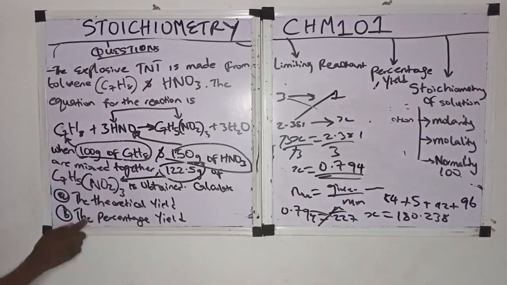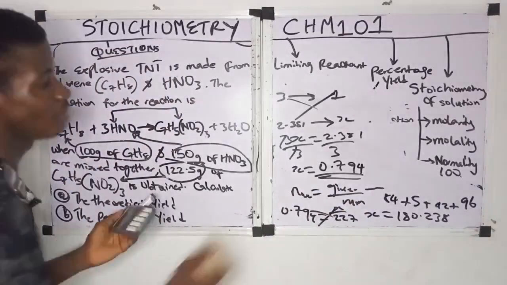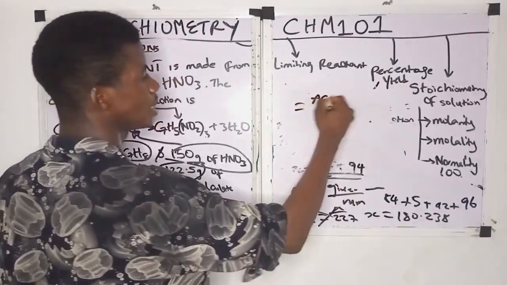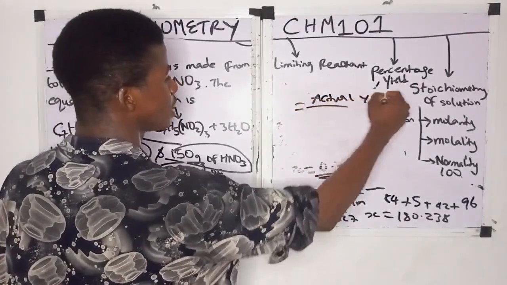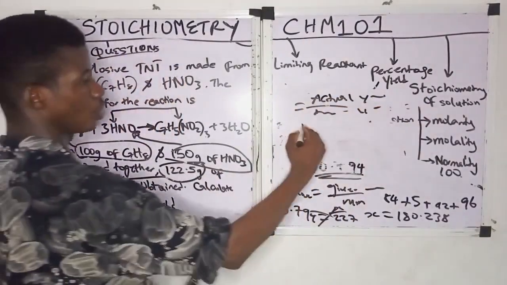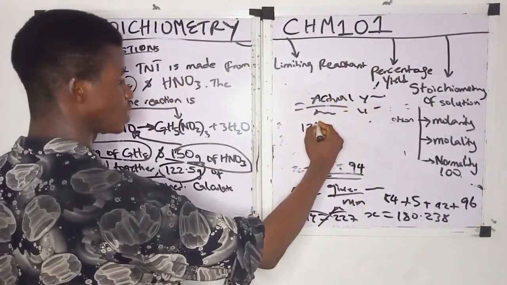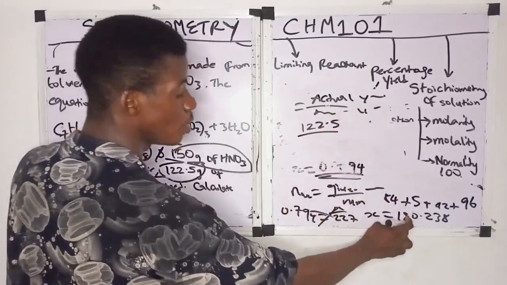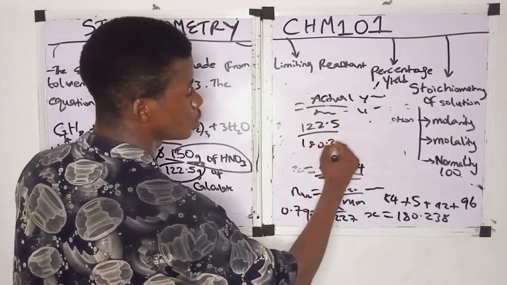Now, the solution for percentage yield. Remember, percentage yield equals actual yield divided by theoretical yield, right? Actual yield is the one they get when they do the reaction, 1 to 2.5 gram. The theoretical yield from the calculation is 180.238.